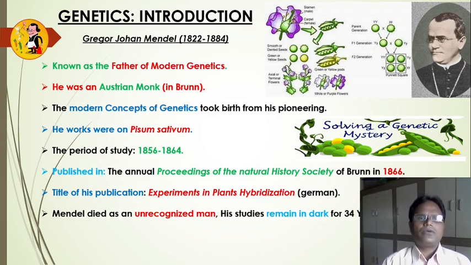He worked on Pisum sativum, the garden pea plant. The period of study was 1856 to 1864. He published his research in the annual proceedings of the Natural History Society of Brunn in 1866. The title of his publication is Experiments in Plant Hybridization. Mendel died as an unrecognized man.